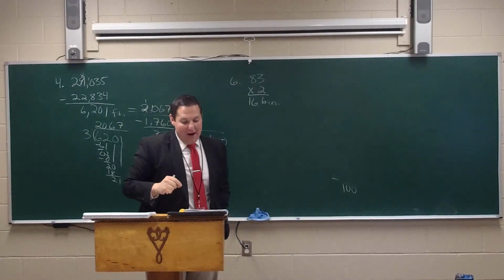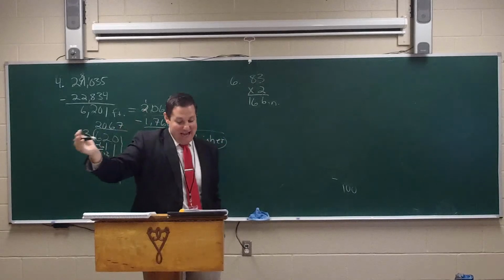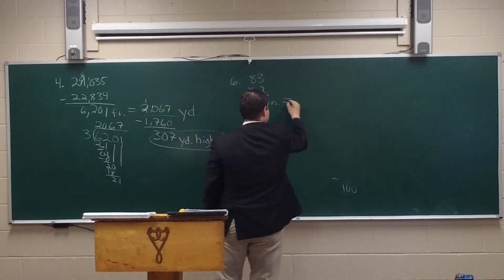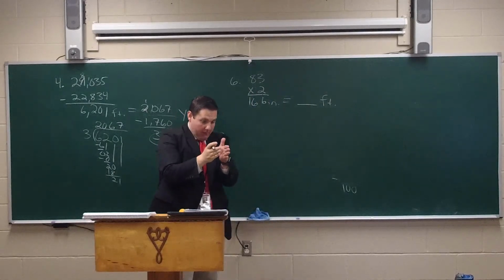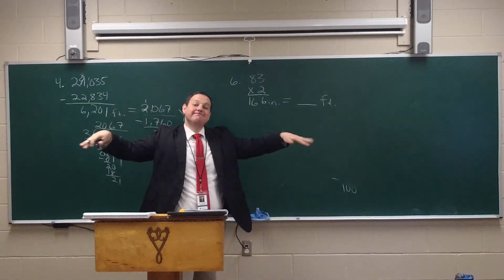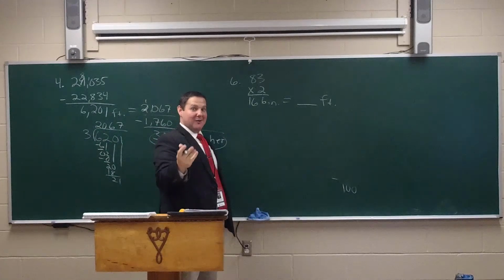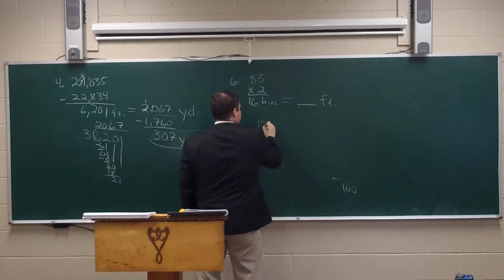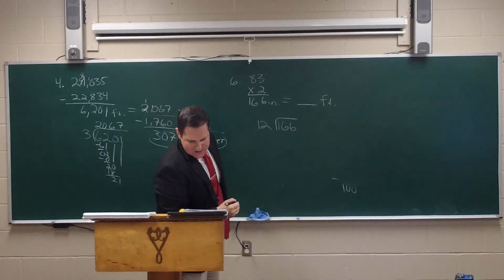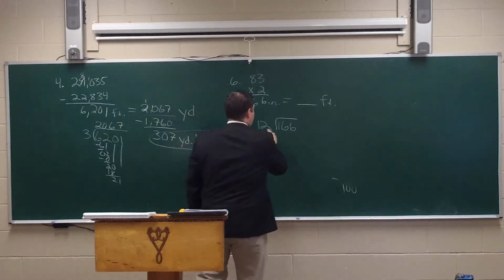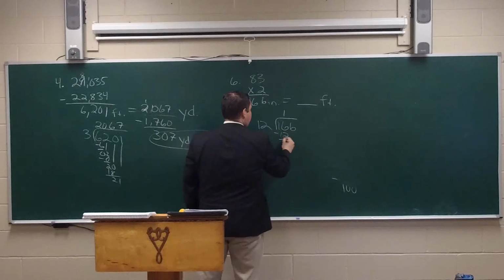And they want to know how many feet high that is. So now all I have to do is convert this to feet. Inches, smaller. Feet, larger. Divide. And what am I going to divide by? 12, the conversion factor. So 12 goes into 166, and I believe they said express the answer as a mixed number. 12 goes into 16 once, minus 12 is 4.